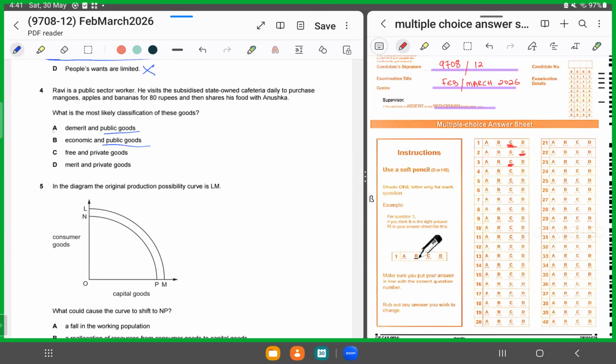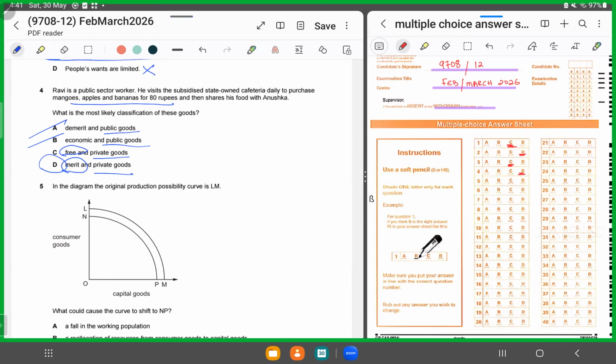So you can chop A and B straightforward. So it has to do something with the private goods. And what is he purchasing? He's purchasing fruits, so that are supposed to be healthier, good for health. So that has to be merit goods. It's not free, right? Because he's paying for it. So it has to be D. So for 4, we'll shade in D as our correct response.